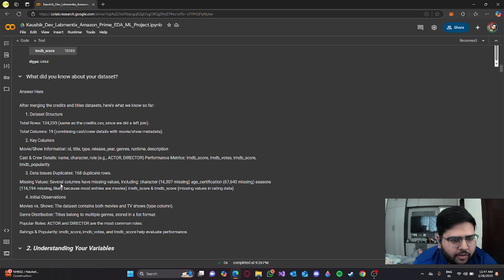Initial observations: we can graph out movies versus shows, genre distribution, popular actor roles, and ratings and popularity. The data contains both movies and TV shows. Titles belong to multiple genres stored in a list format. Actor and director are the most common roles. IMDb score and IMDb votes help evaluate performance.